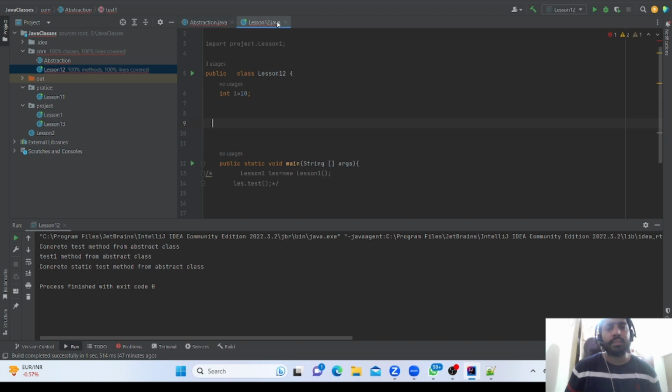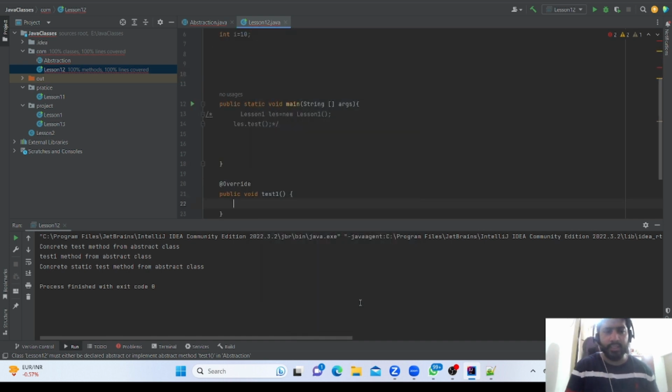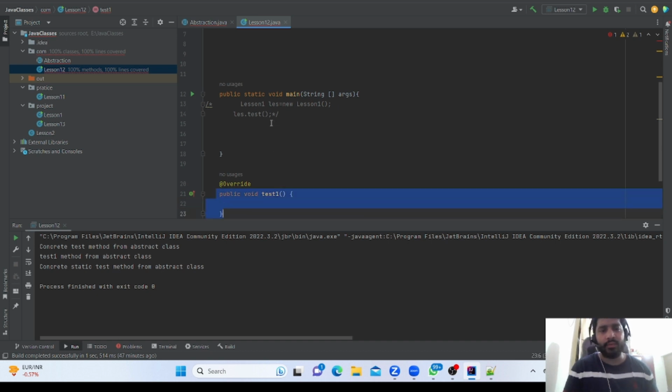If we want to get the property, we just need to use the extend keyword, and then we need to use abstraction. Now it is saying that for the implemented method, we are just implementing that method. We need to implement it, otherwise it will be called an abstract method.